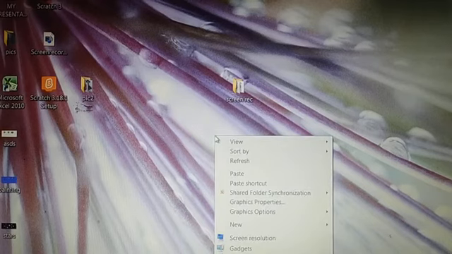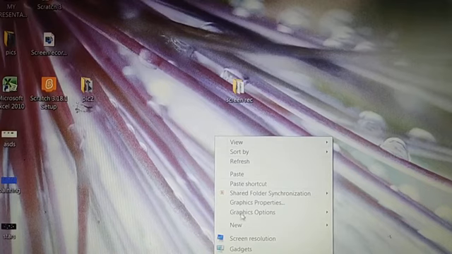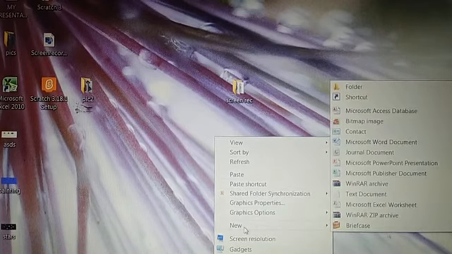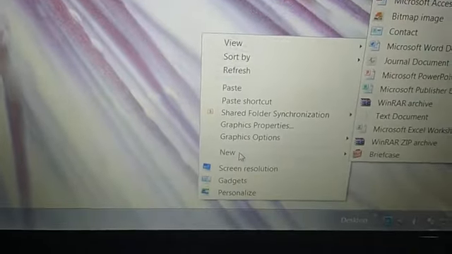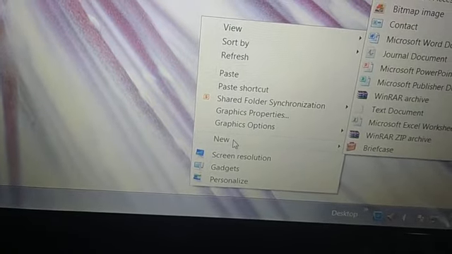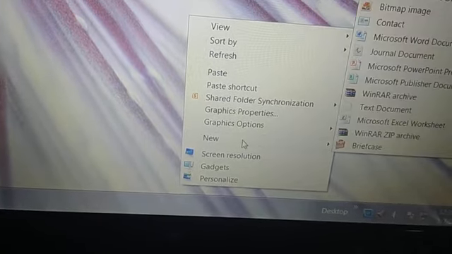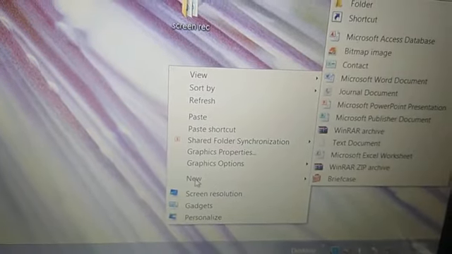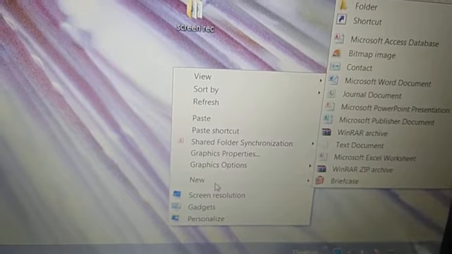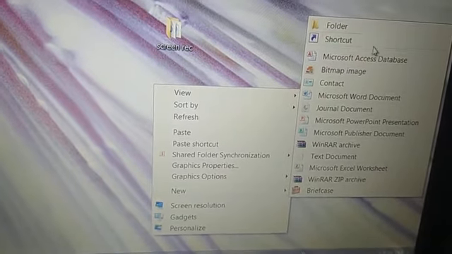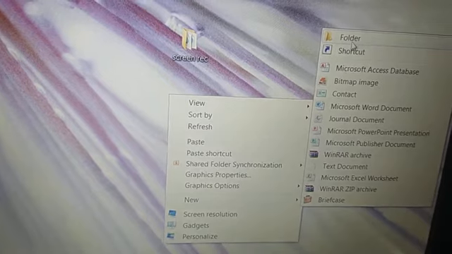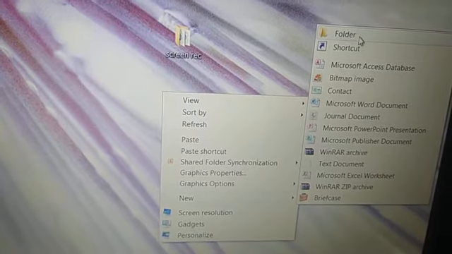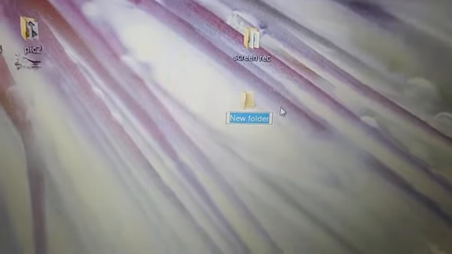Do right click. Okay, when you do right click, no, here it shows you new option. See, new option, right? This menu has come with the right click. Okay, right click. See again, I am doing right click. Now here you see new option. Many options are there. Among them, this is new option, and new option's sub menu showing you folder at the top. Click on this. See, folder has come.